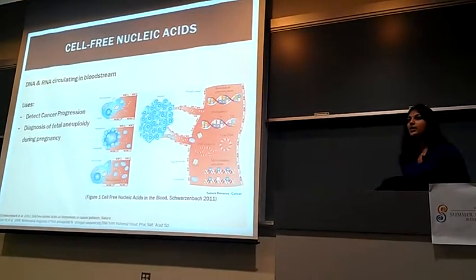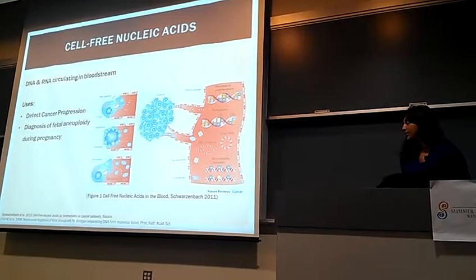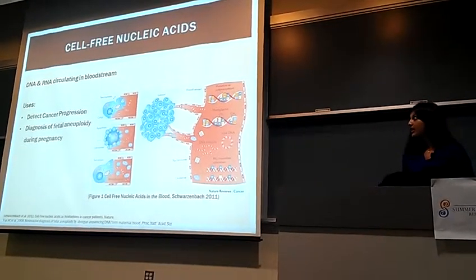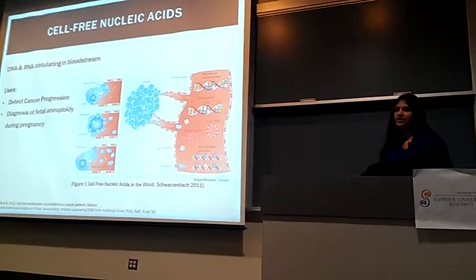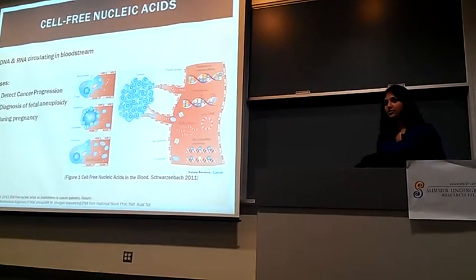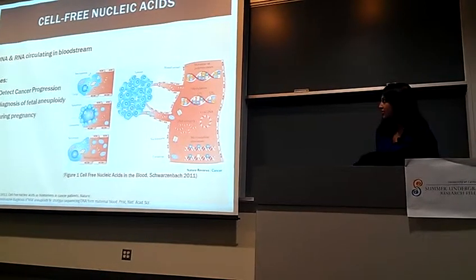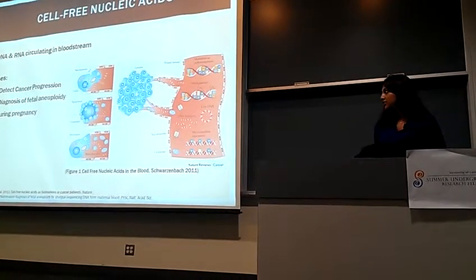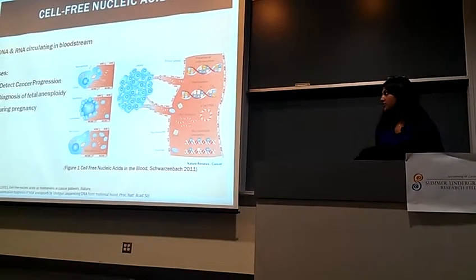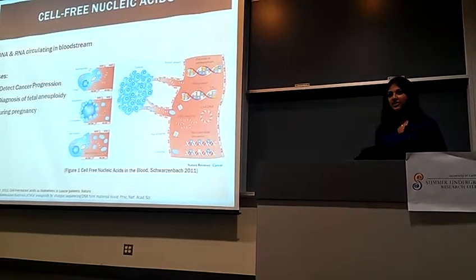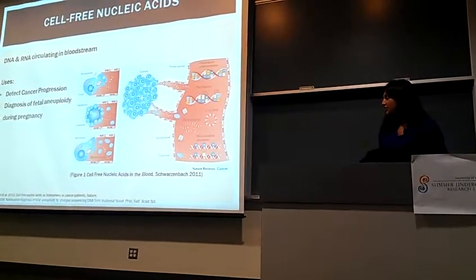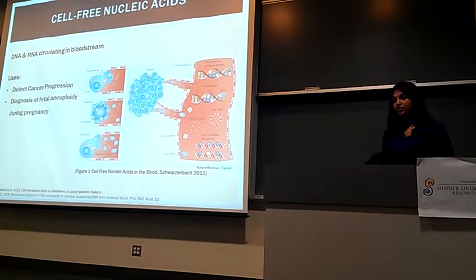So one class of biomarkers that has proven useful in other fields are cell-free nucleic acids. And so nucleic acids are DNA and RNA, which you usually find within your body cells, but sometimes, as you can see in this figure, due to cell death or secretion, these nucleic acids are released into the bloodstream. And so some studies have shown the potential uses of these cell-free nucleic acids, such as to detect cancer progression or to screen for cancer.